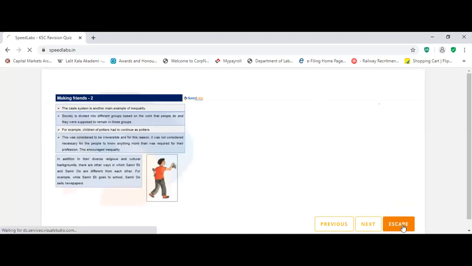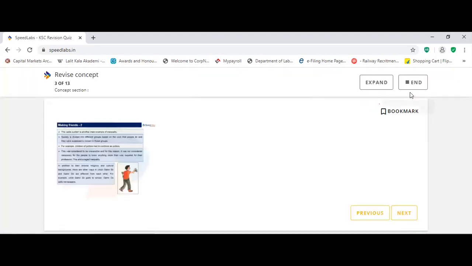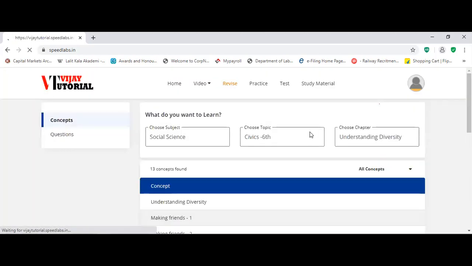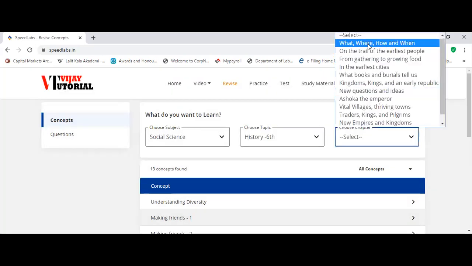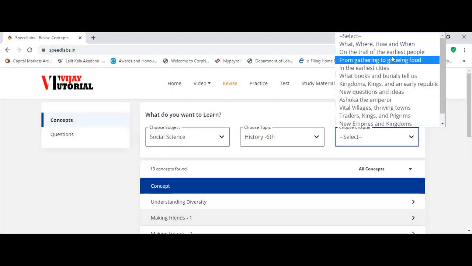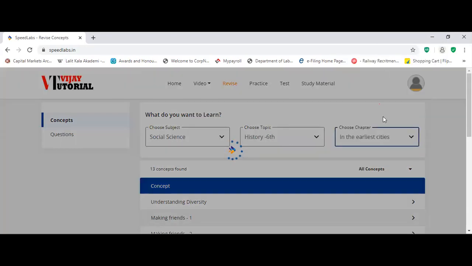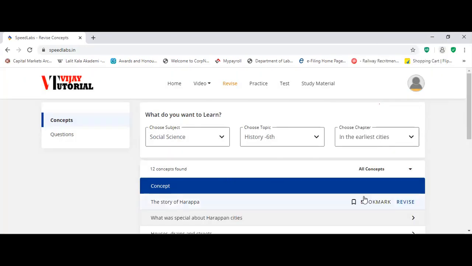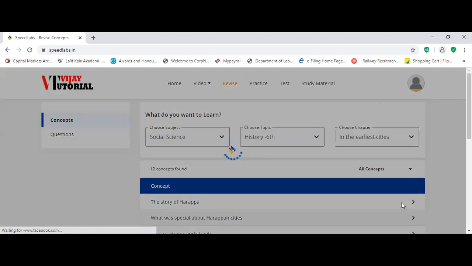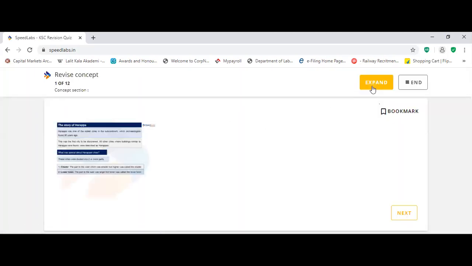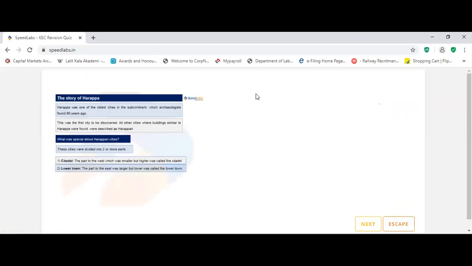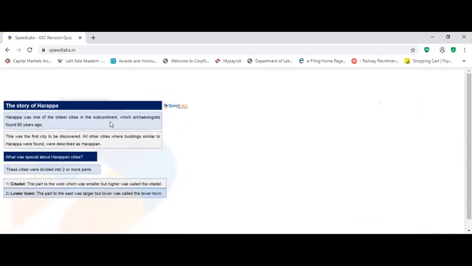Similarly, you can see History also. History 6: these are the chapters. What, Where, How and When, On the Trail of the Earliest People. Suppose I want to see this chapter. You can see 12 concepts are there, including the history of Harappa. Same thing here: you can expand and learn. Harappa was one of the oldest cities of the subcontinent, which archaeologists found 80 years ago. Like this. Are you able to hear me?